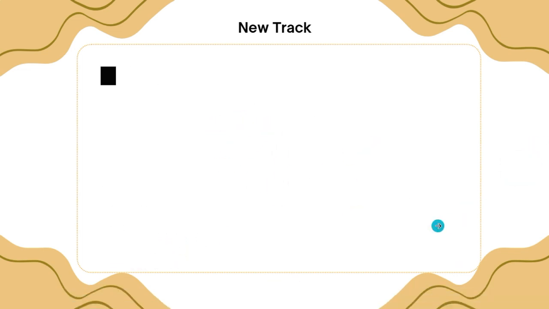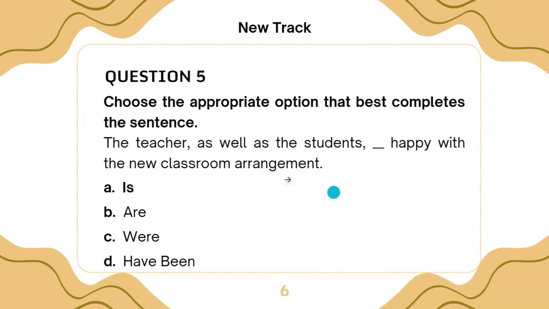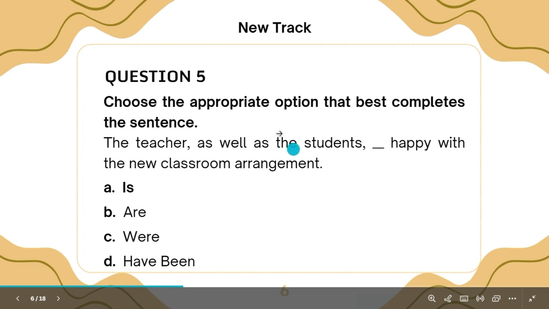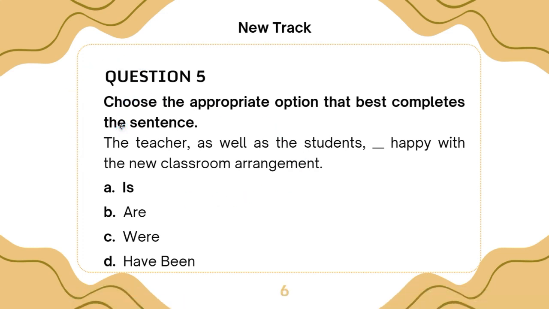Now let's look at question number 5. In question number 5, you're asked to choose the appropriate option that best completes the sentence. Now, this is a critical question that many students have failed because they fail to understand the principle behind such a question. If you go and read your Concord very well, there are rules guiding subject-verb agreement. The teacher, singular subject, as well as the students, plural subject, dash happy with the new classroom arrangement.